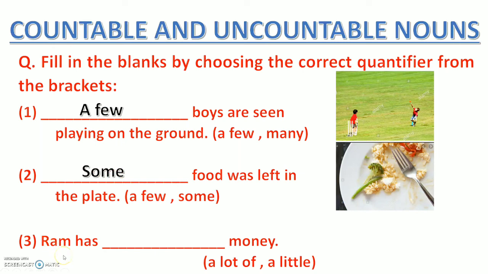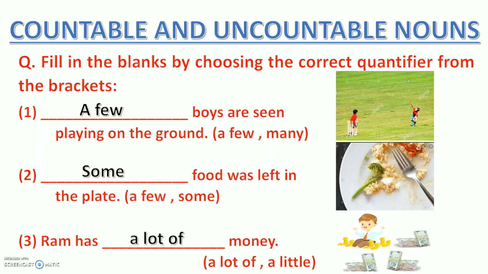Now let's see the third sentence here. Ram has blank money. Now if you see in the picture, Ram is surrounded with money. Ram पैसों से घिरा हुआ है, right? Okay, there are gold coins besides him. Then there are stacks of money, notes, right? Okay, bundles of notes around him, right? Okay, so lots of money. So here Ram के पास बहुत सारा पैसा है. So can we use a little here? यहाँ a little use कर सकते हैं हम? No, the correct quantifier will be a lot of. So Ram has a lot of money.